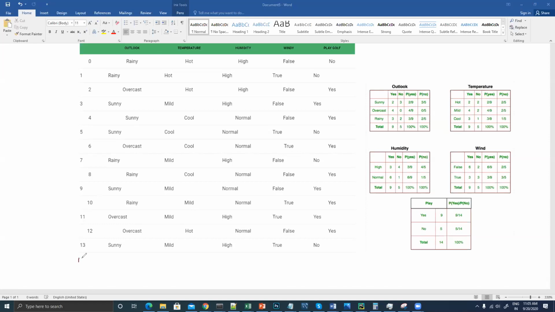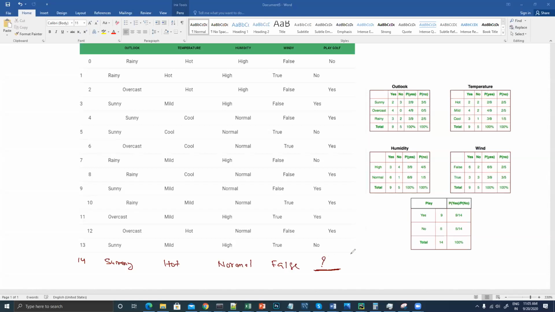Today, let's suppose I'm going to add one more data over here. This is today's condition which I'm giving you. Let's suppose today is sunny, and it's hot, and humidity is, let's suppose, normal, and there is no wind, right? Now you have to tell me whether I should go for golf or whether I should not go. So you have to answer me this question.